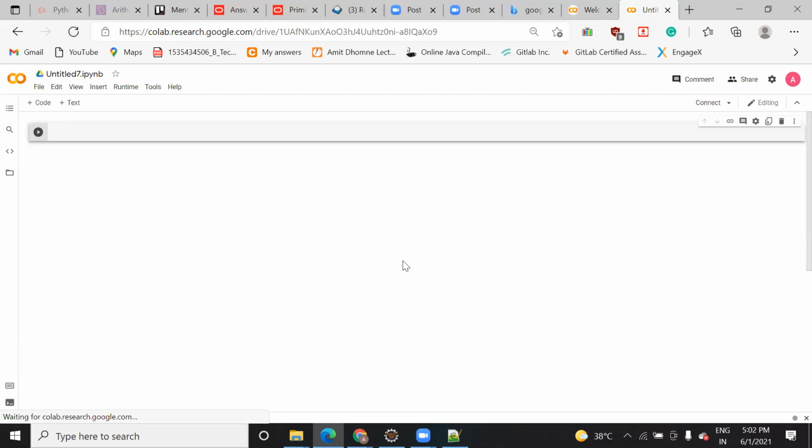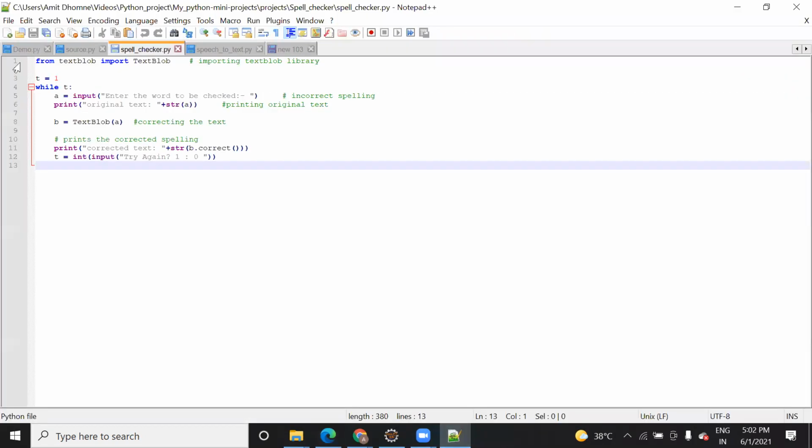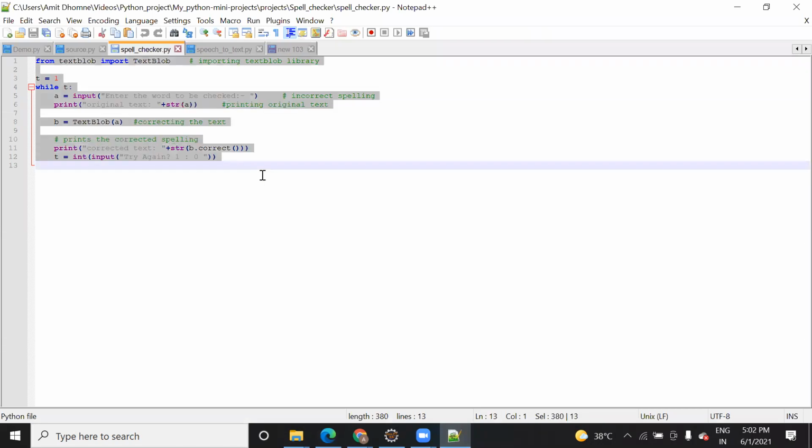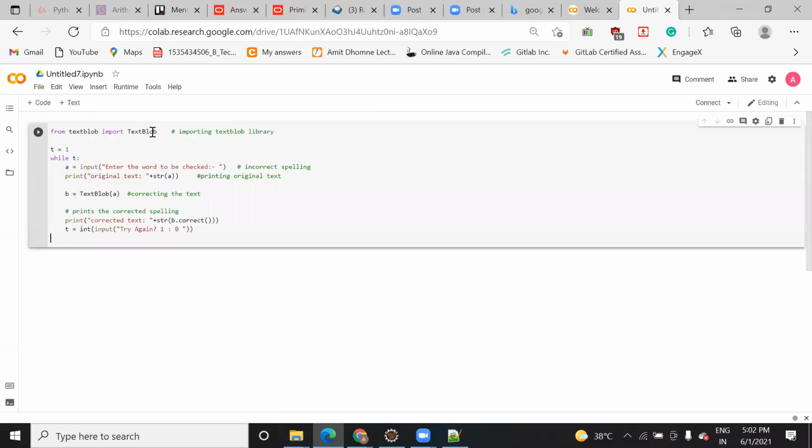It's a service provided by Google, like a cloud service where you can run the code. They will provide you the platform. I will copy this code and run it. You just need to log in with your mail ID and then you can run. In order to run, you can just click here.